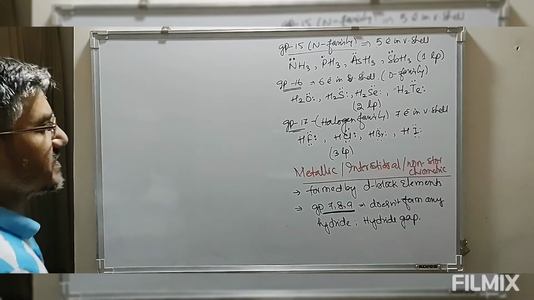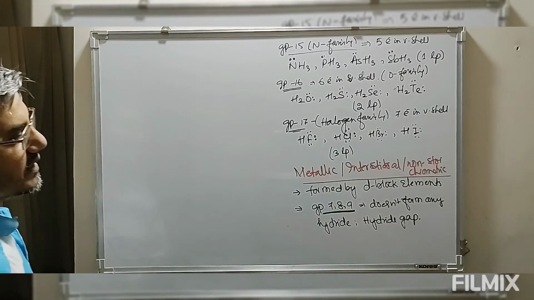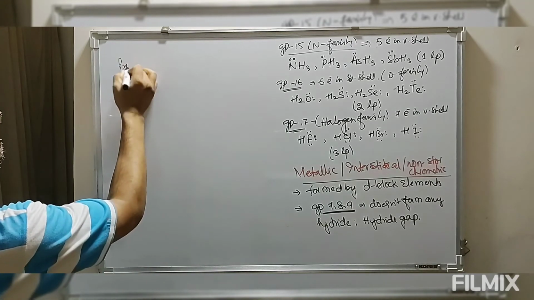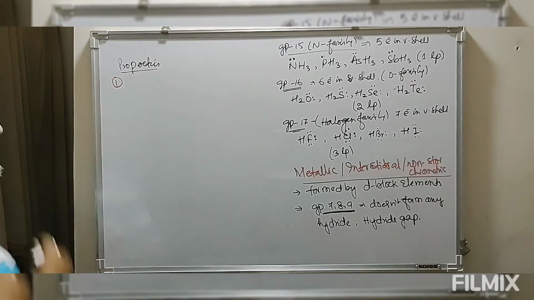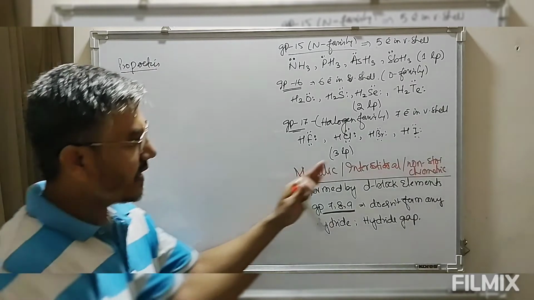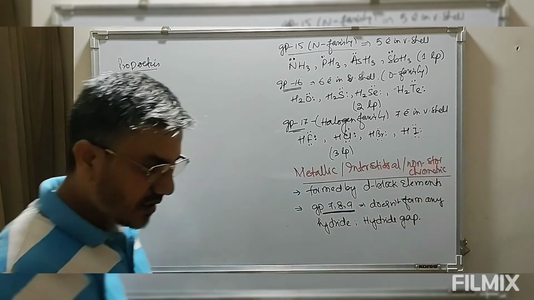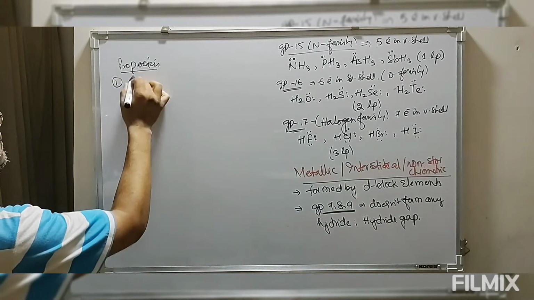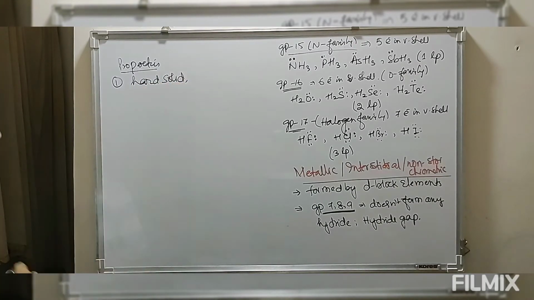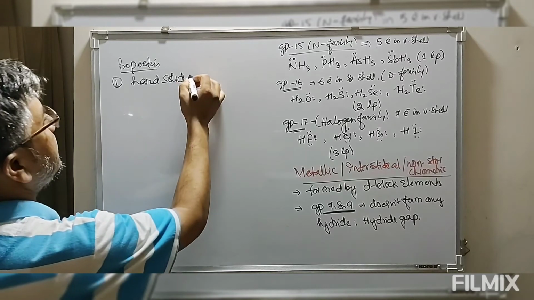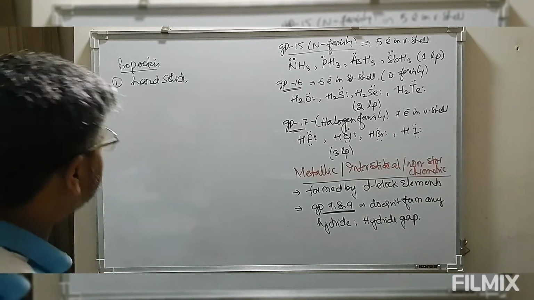Let's see some important properties of these metallic or interstitial hydrides. First property: metallic hydrides or interstitial or non-stoichiometric hydrides are very hard, they are hard solids and have metallic luster, meaning though these are hard, they have metallic character.